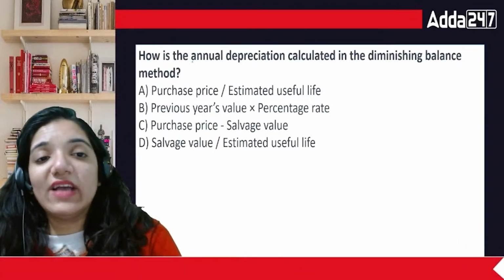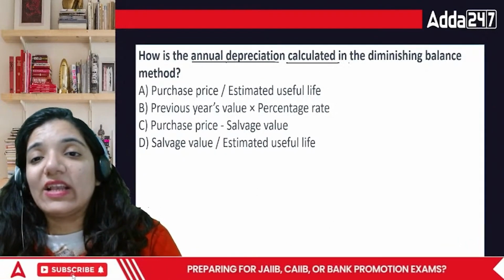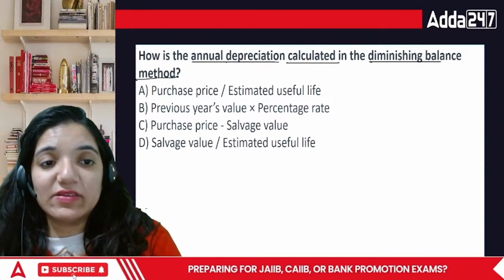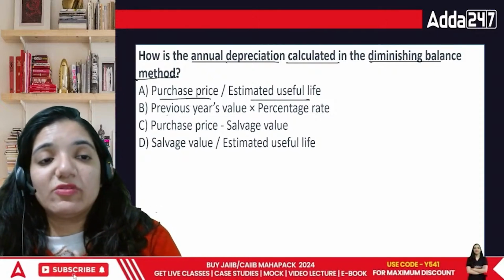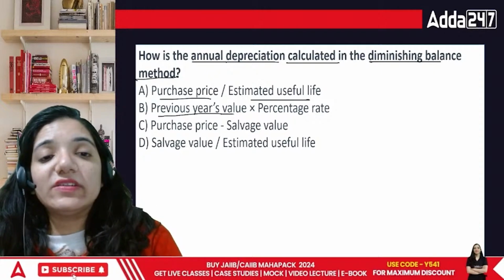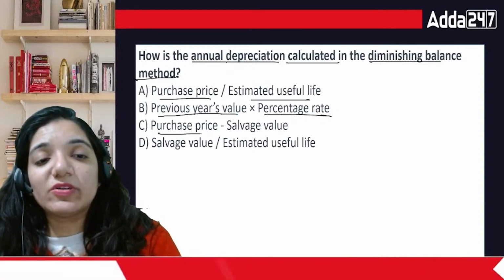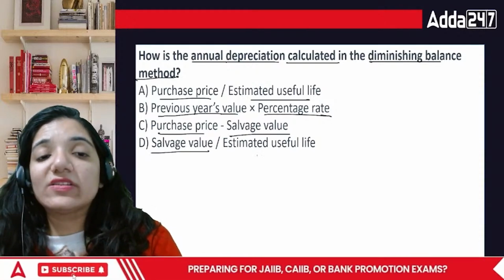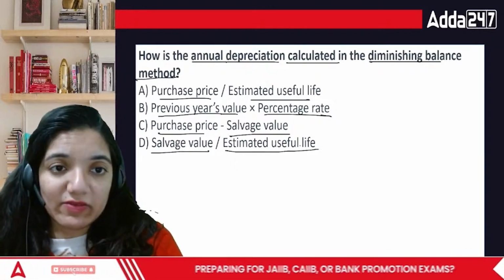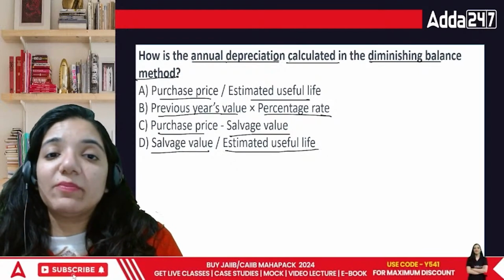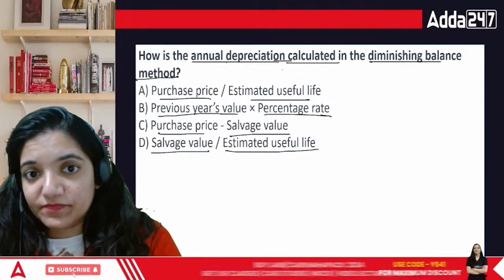Now, how is the annual depreciation calculated in the diminishing balance method? Purchase price divided by estimated useful life, previous year's value multiplied by the percentage, or purchase price minus salvage value, or salvage value divided by estimated useful life. How is the annual depreciation calculated?